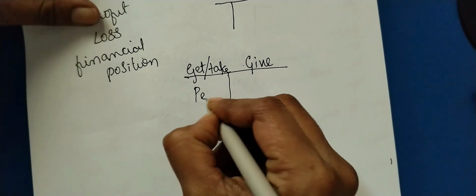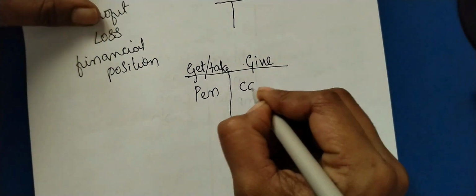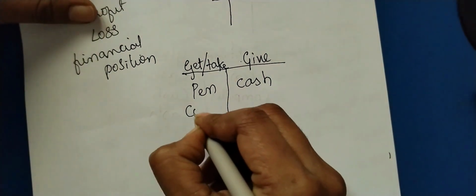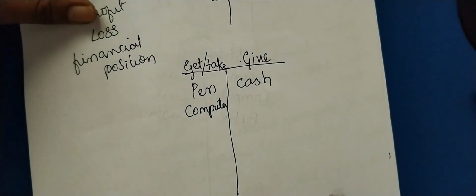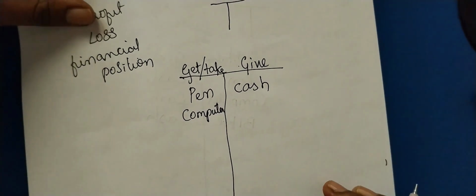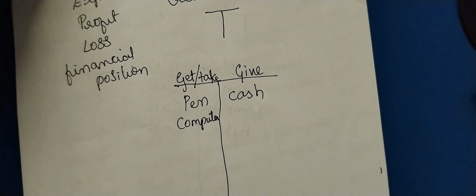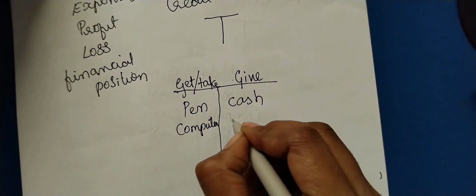What is this? We will understand. Now, I'm holding this pen. I need a pen. How will I get my pen? By paying cash. In business, you need a computer to record because now accounting is all software based, right? So you are using computer software. How will you get a computer?